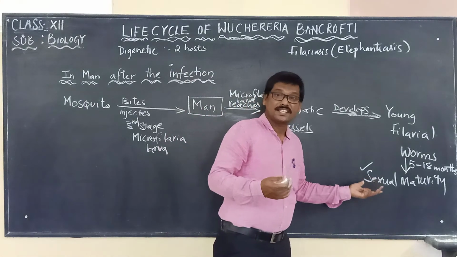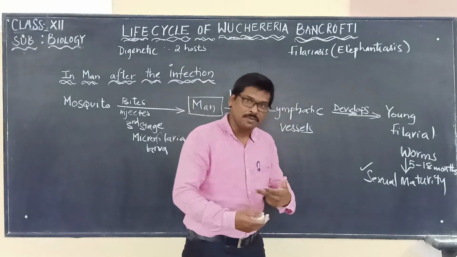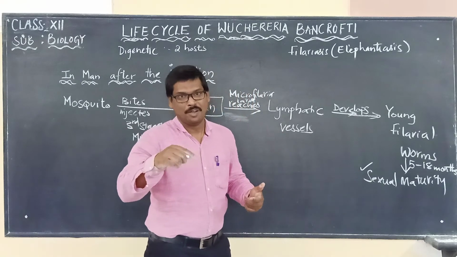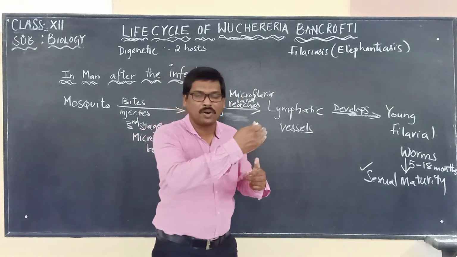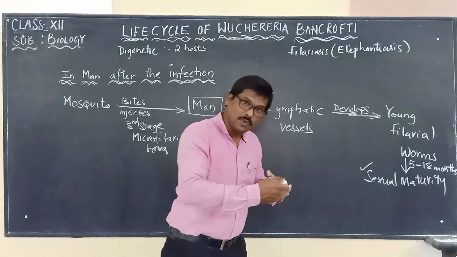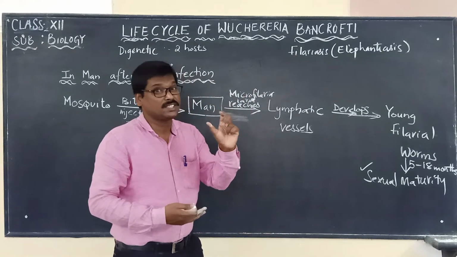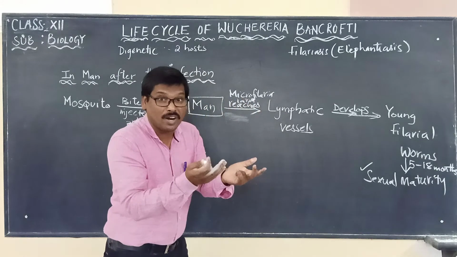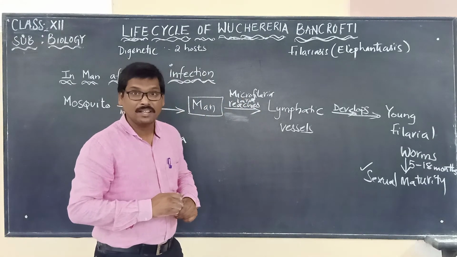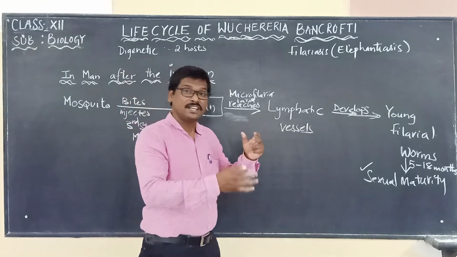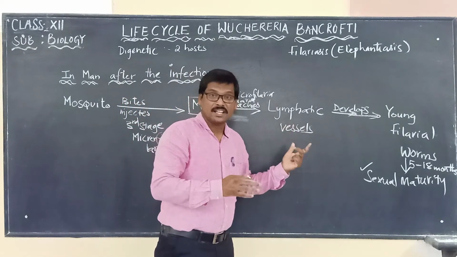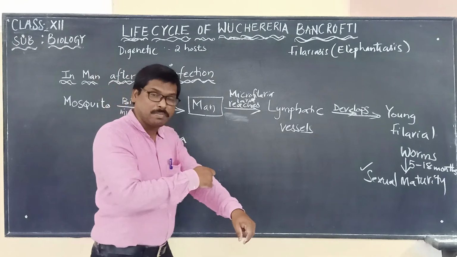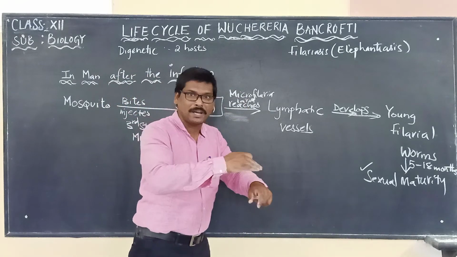They will be called now adult worms, which are ready to be involved in what? Copulation. Once they are involved in copulation, followed by what? Fertilization. Once they are involved in fertilization, they release the microfilarial larva, which is enclosed by the cuticular sheath, which again reaches the lymphatic vessels. From the lymphatic vessels they migrate to the deep blood vessels, we said. From the deep blood vessels, they will come back to the peripheral blood vessels, we said.